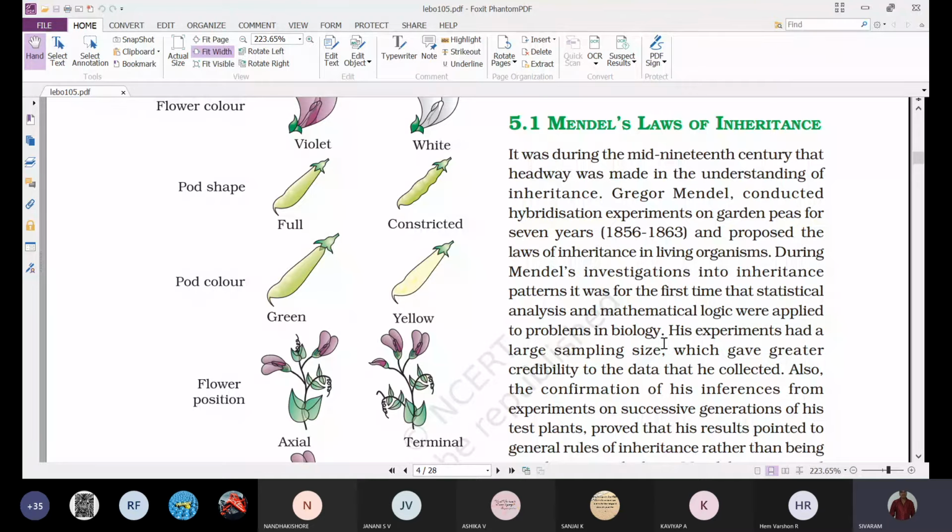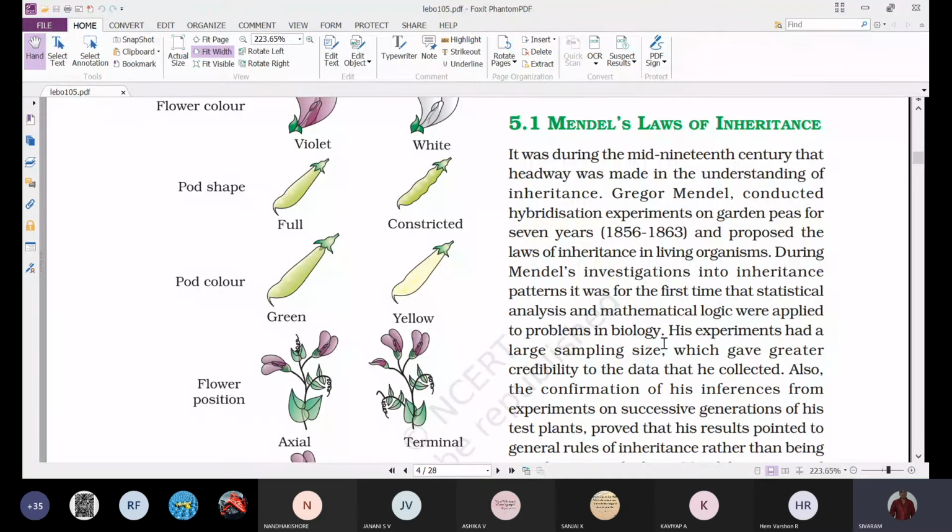That's why we call it a generalized law. He conducted experiments on a garden pea, but generalized the law to all living organisms.